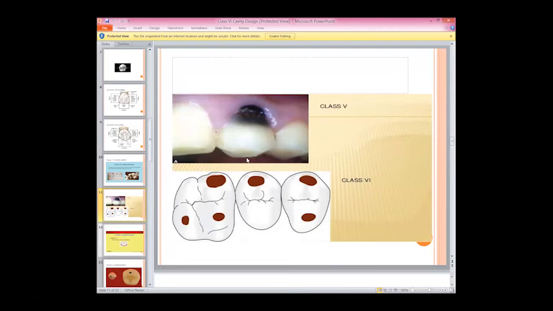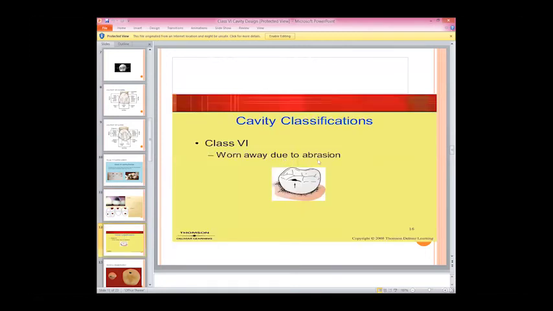This is also worn away due to the abrasion. First of all, tell me one thing. What is abrasion? What is the definition of abrasion?